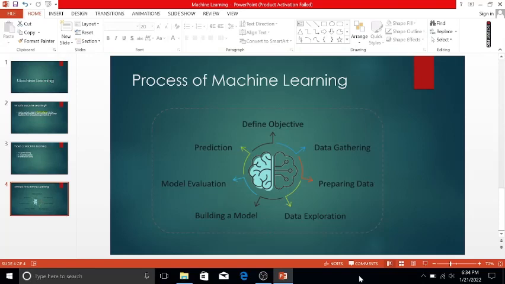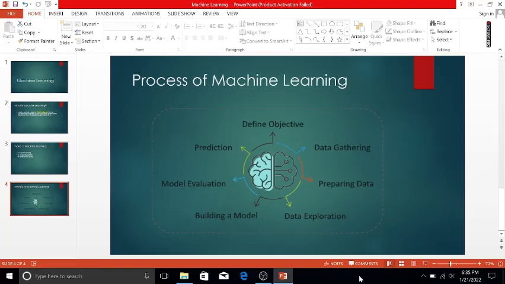Okay, so my objective is to predict the possibility of rain by studying weather condition. So in this we see what kind of data can be used to solve this problem. So in define objective we have to work on what kind of data can be used.